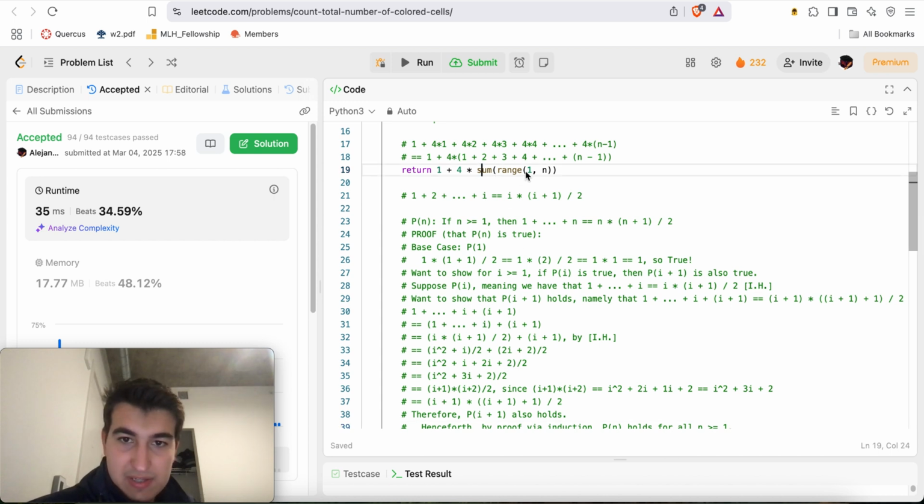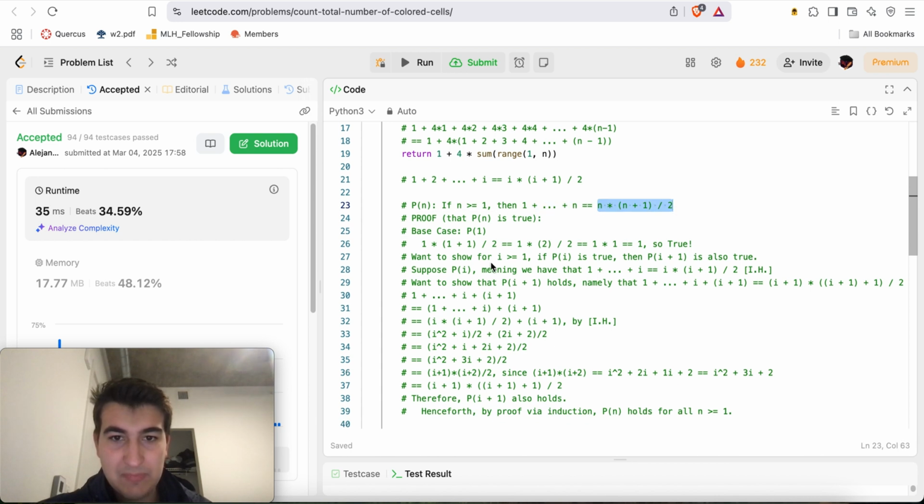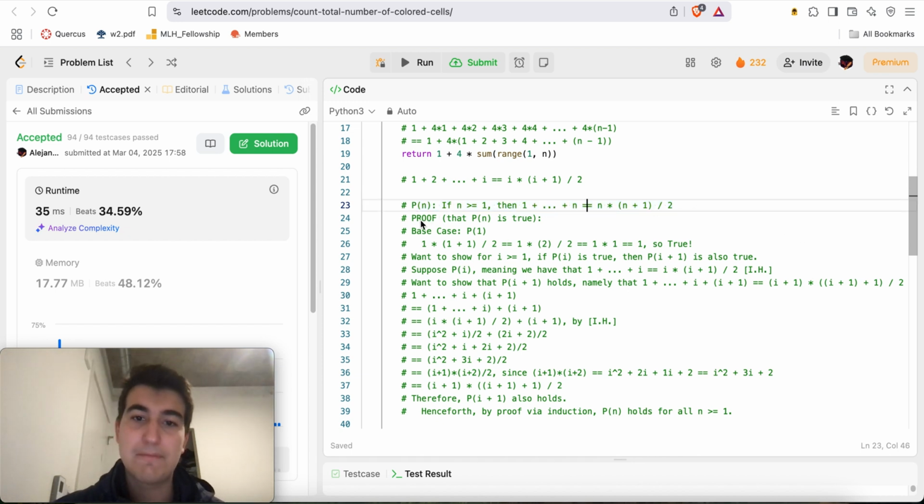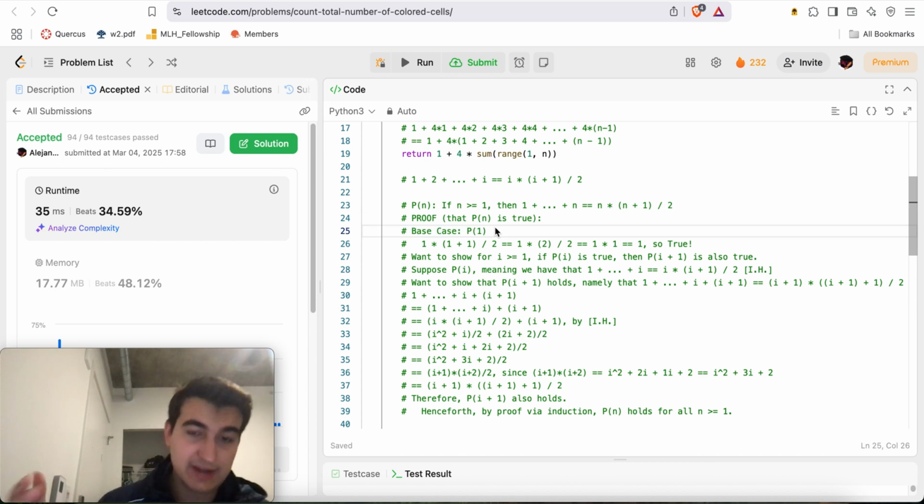So my claim is that the sum of the first n numbers, 1 plus 2 plus 3 plus 4 plus all the way up to some n, if n is greater or equal to 1, is equal to n times n plus 1 all over 2. And so here is my little proof. I say P of n states that if n is greater or equal to 1, then this thing is true. I want to show that it's true for all n greater or equal to 1. So the base case will be P of 1, i.e. when n is equal to 1.